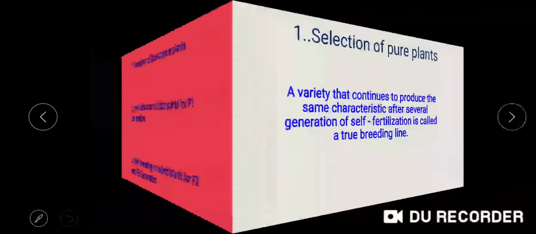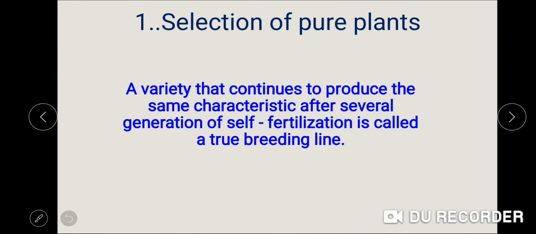Coming to the first one, when Mendel initiated his studies, he contacted several seed dealers and obtained a total of 34 varieties of peas that were considered to be distinct. And Mendel allowed these 34 varieties of pea plants to self-pollinate for obtaining a pure variety, or pure parent plants, or true breeding line or true breeding plants.